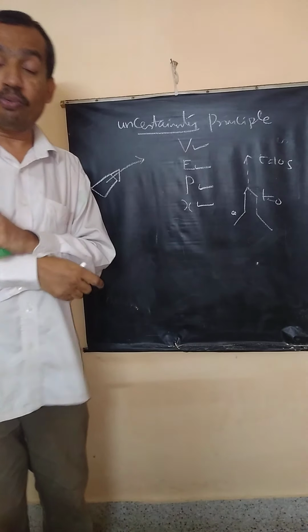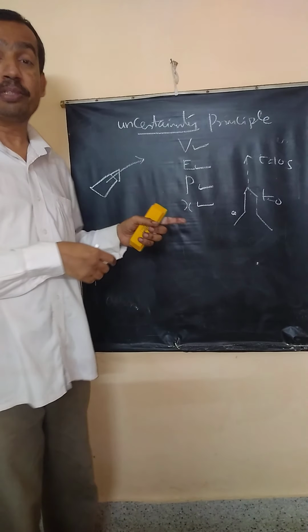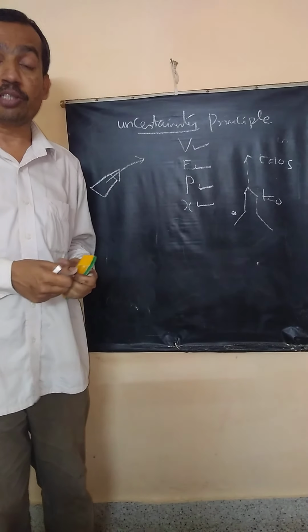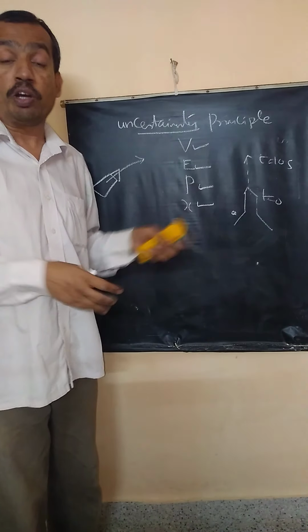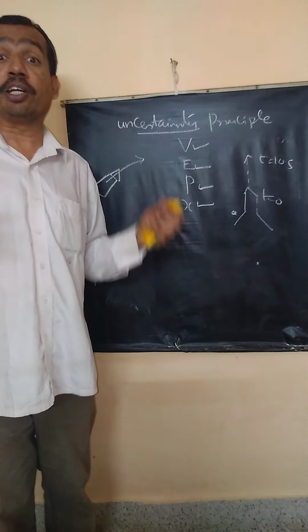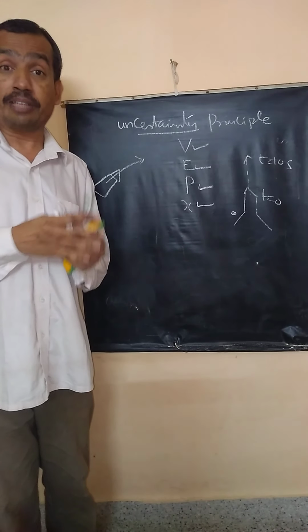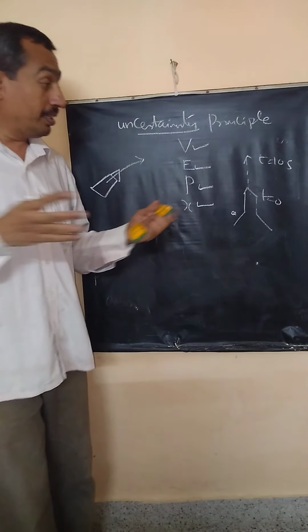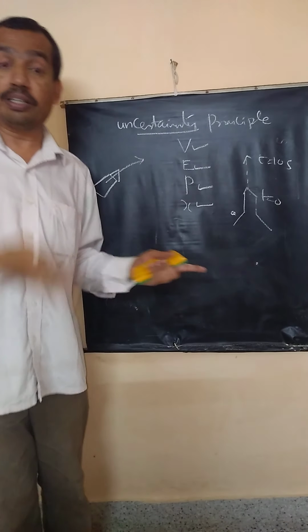Correct? Now, when you try to measure all these parameters simultaneously, the uncertainty principle says you can't measure them accurately. Measurement of one will affect the other. You can't measure these variables with unlimited accuracy. There will always be an error. The error is not because of the device, not because of the method.